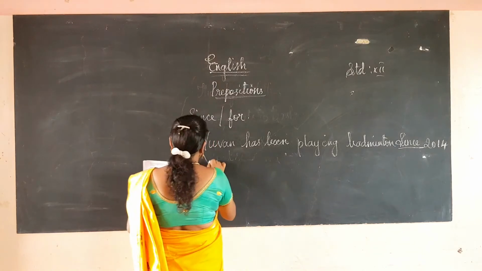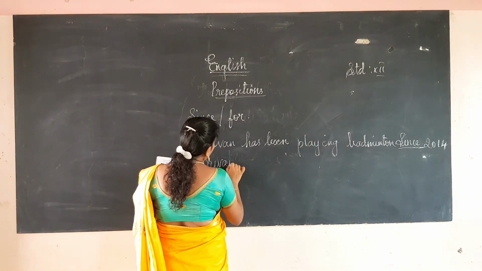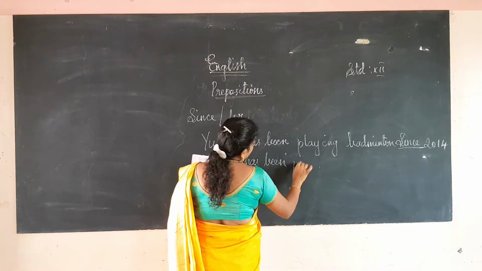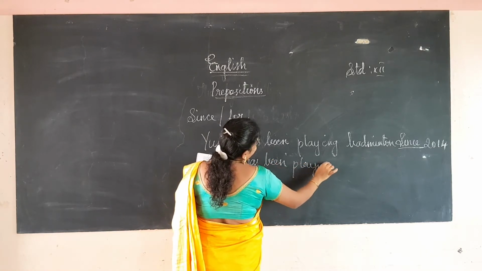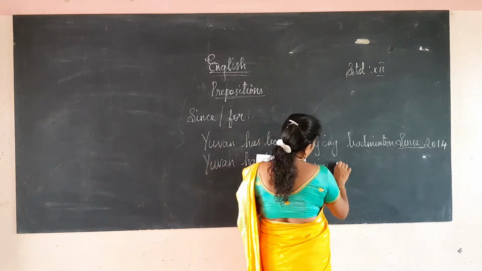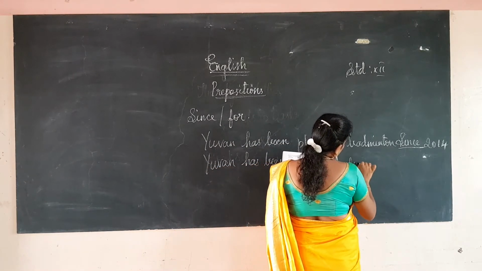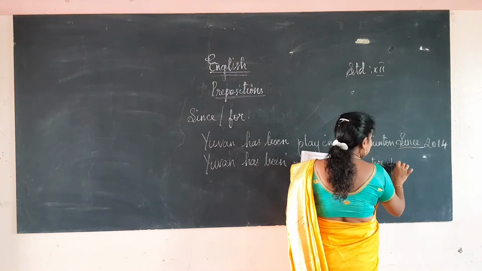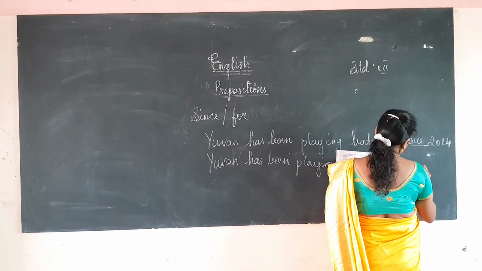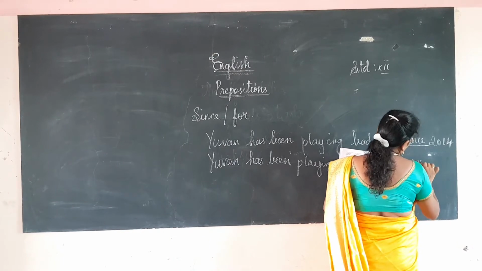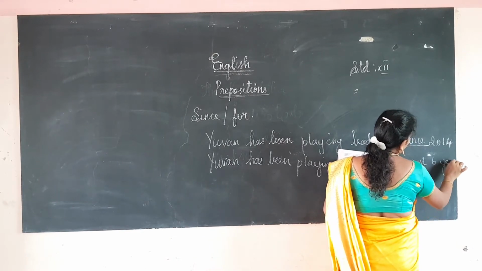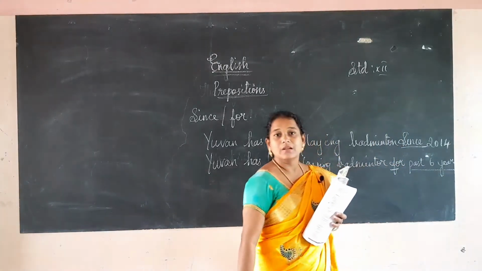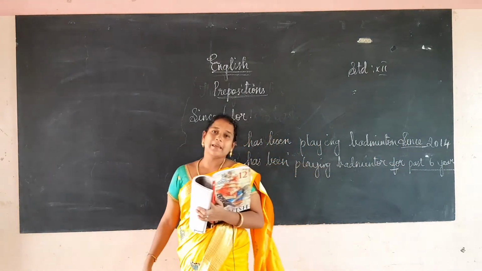Next, for the same sentence: Yuan has been playing badminton for the past 4 years, for the past 6 years we can say. For the past shows the duration of the time, how long he has been playing.